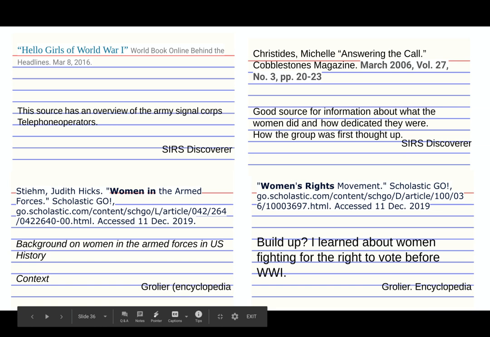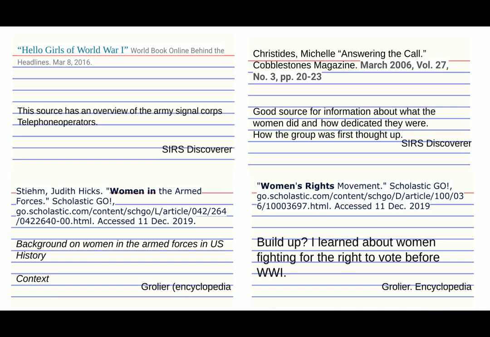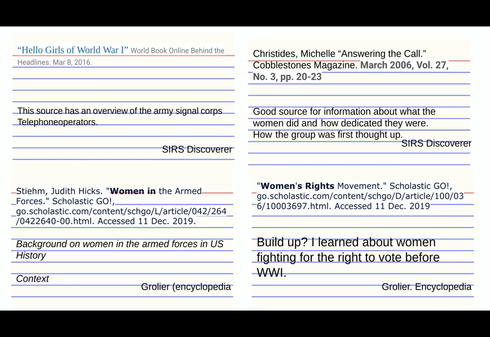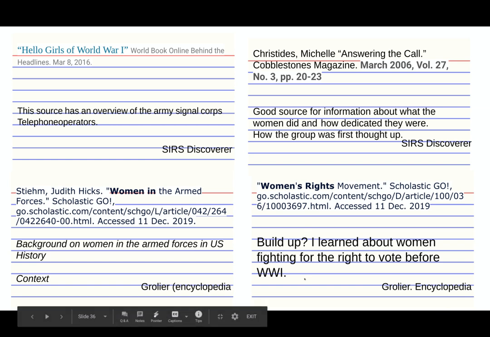That's not essential. Something that might be helpful to you is to start to make a note to yourself that this is good context. This article was about the armed forces. And as I looked into it, it was maybe more about impact. So I might need to change that. But the article that was about the women's rights movement, what was happening other than the war, that was context. That would also be really helpful for build-up.